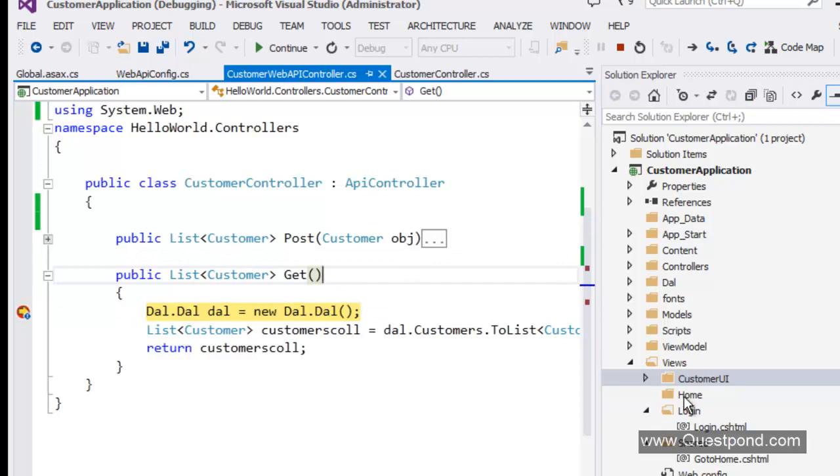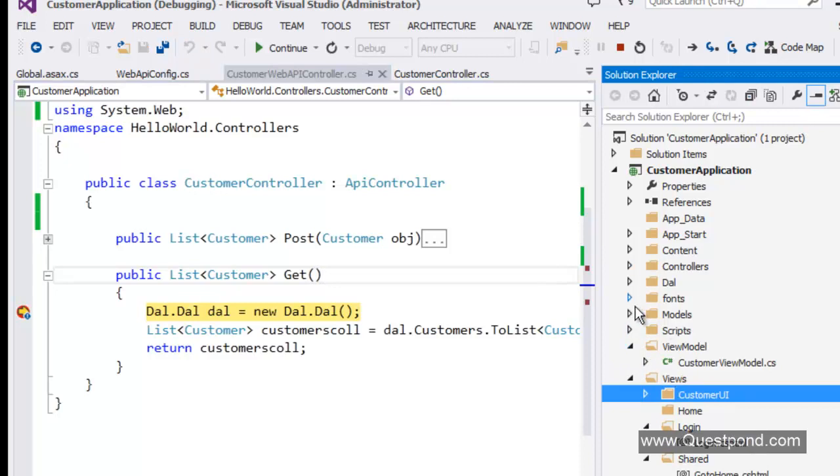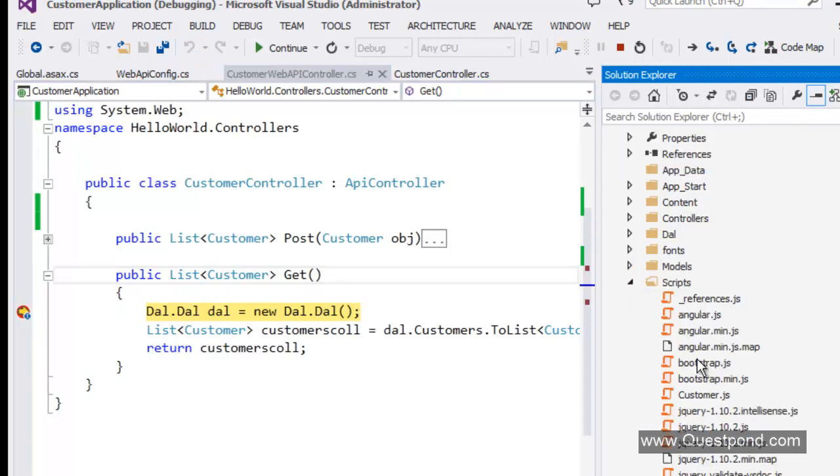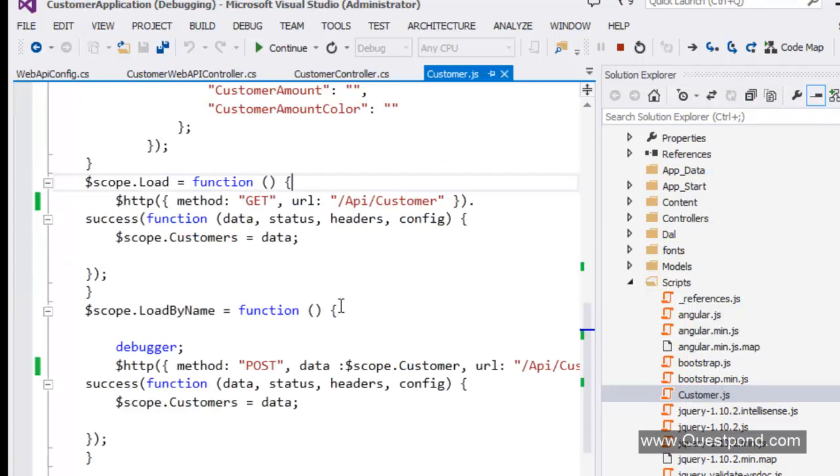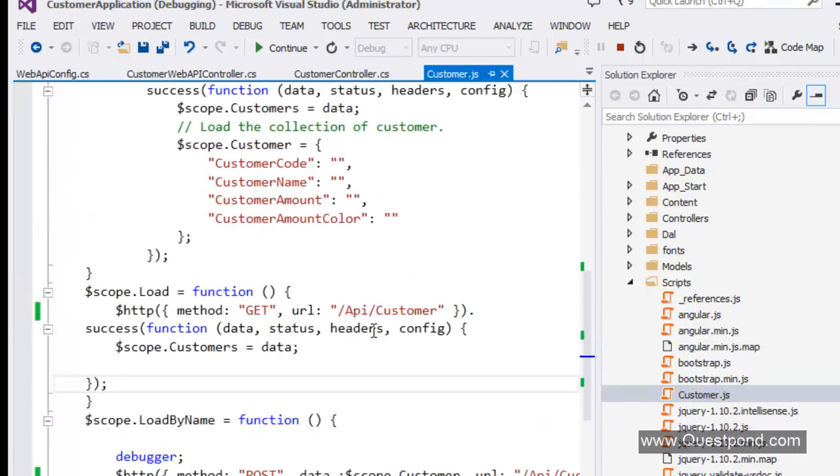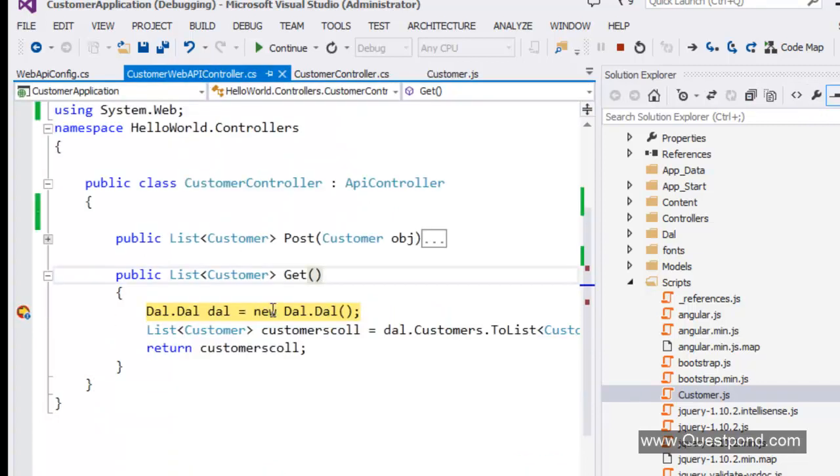If you remember, in our customer view model, that is our customer.js file, as soon as the object is loaded, it calls this load method, which makes a get. So this get call here to this customer controller actually makes a call here, you can see. So this is now doing a get.